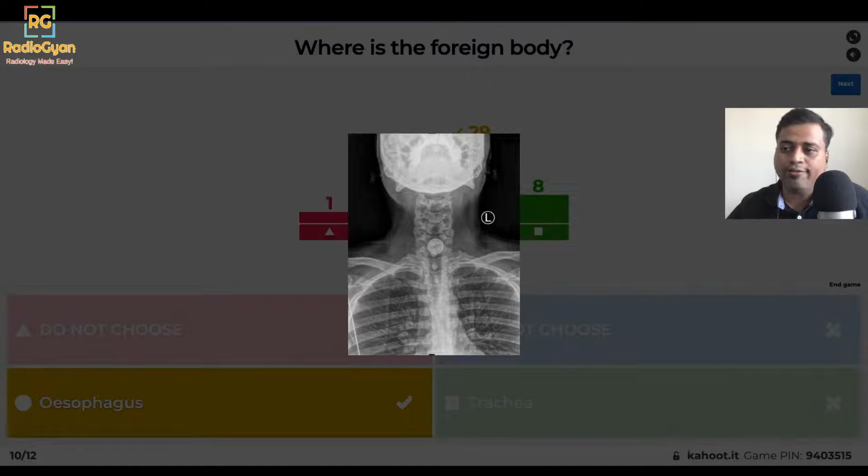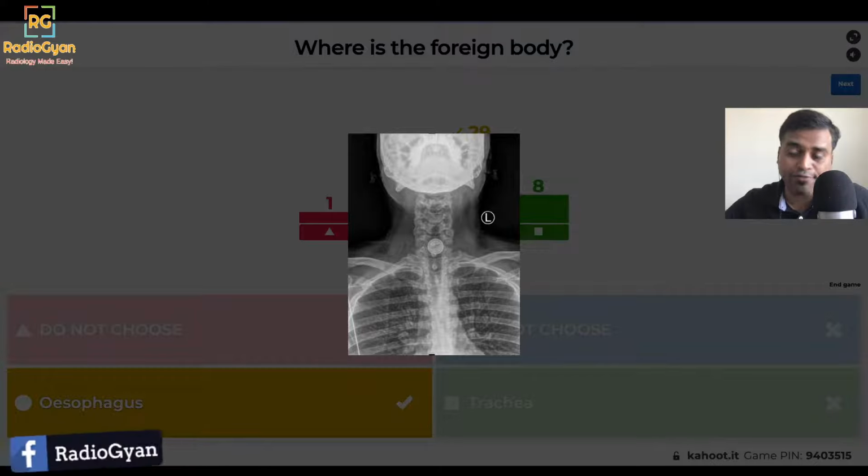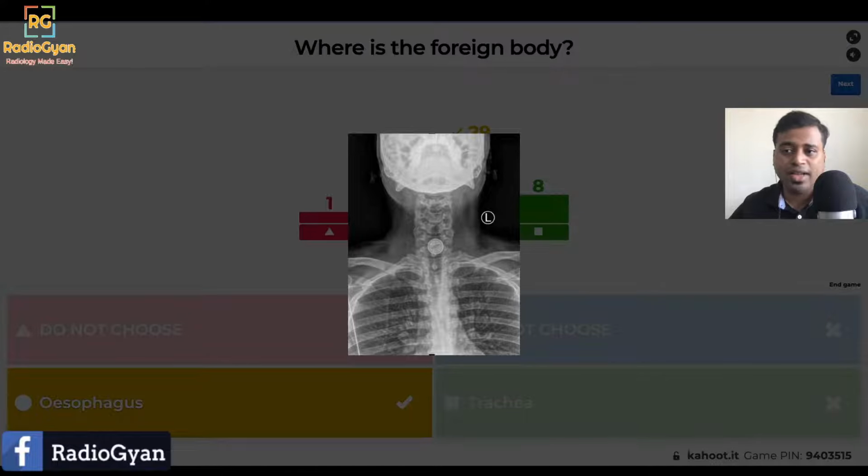So that's how a foreign body lodged in the esophagus gives this kind of appearance on the frontal chest radiograph. A lateral radiograph would definitely confirm the diagnosis, but if you just have one single radiograph, that's how you distinguish a foreign body in the esophagus versus the trachea.